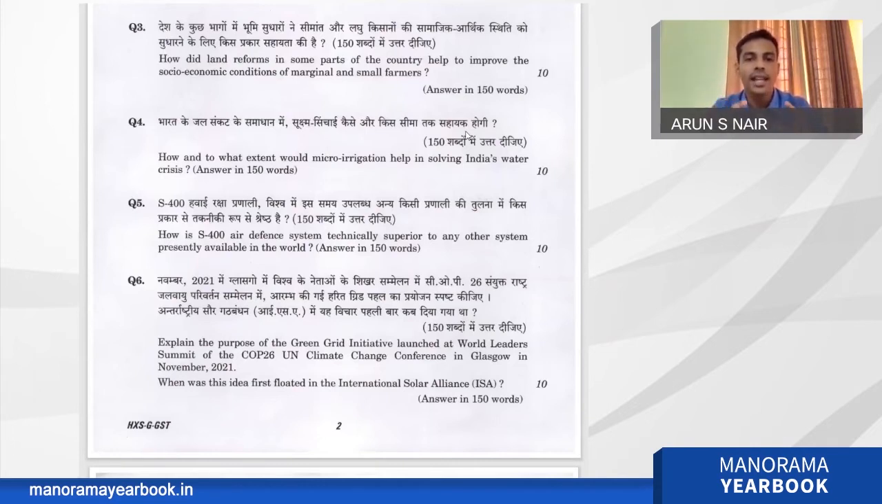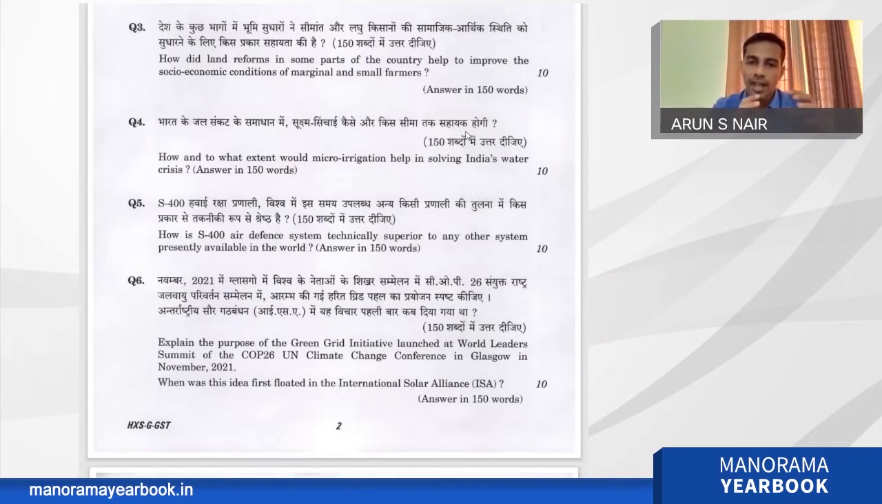This is an analytical kind of question: how and to what extent. We can include how micro irrigation will improve the efficiency of water. There are programs like Per Drop More Crop under the Pradhan Mantri Krishi Sinchai Yojana, which focus on micro irrigation and reap its benefits. And to what extent is the critical analysis part of this question: is this the only panacea for India's water crisis?